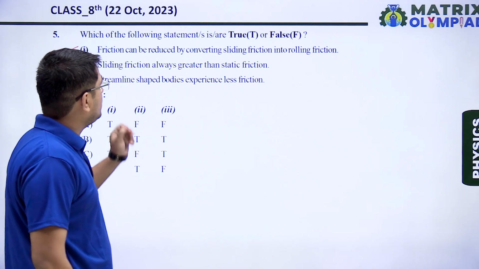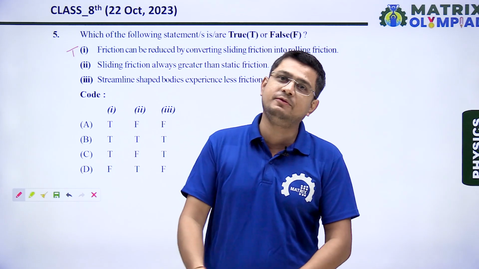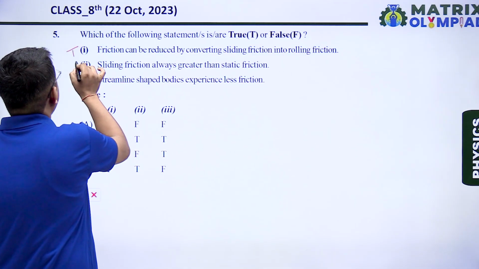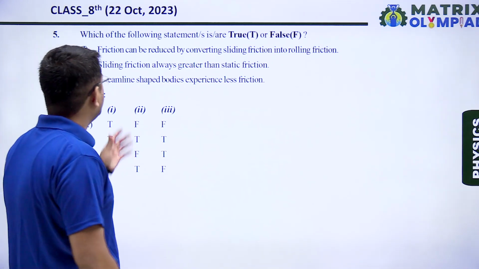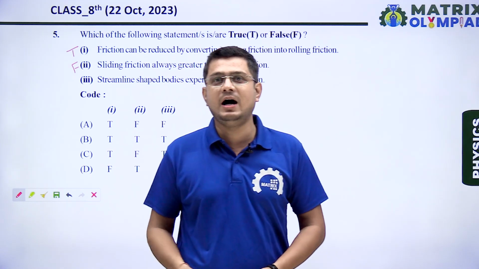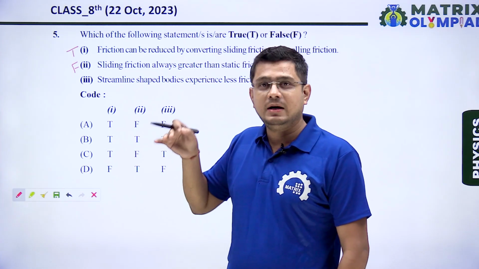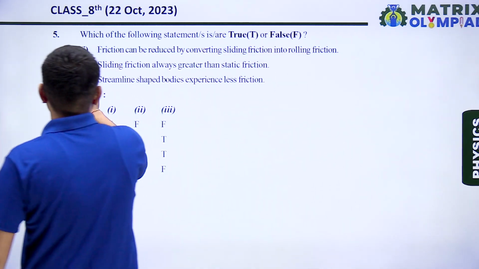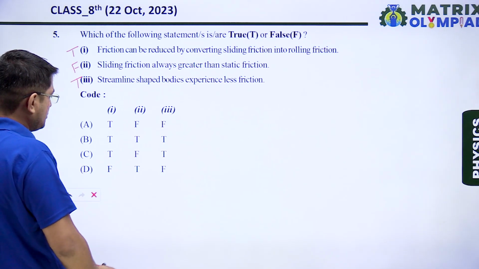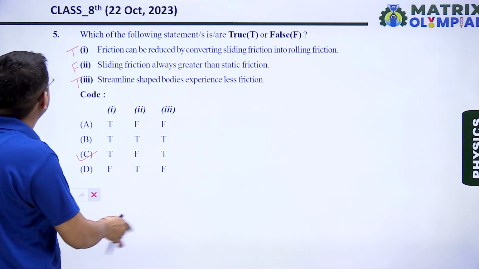Sliding friction is always greater than static friction. No, that is not true because sliding friction is less than static friction. So this is a false statement. Streamline shaped bodies experience less friction because these bodies are streamline shaped. That's why the friction force will be less. So this is a true statement. So the correct code of answer will be true, false, true. Let us check. Option C is true, false, true. So the correct answer is option C.